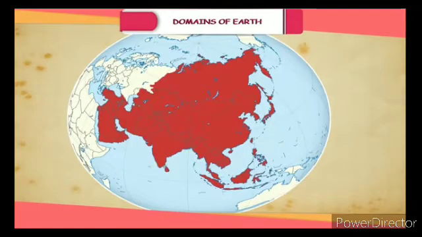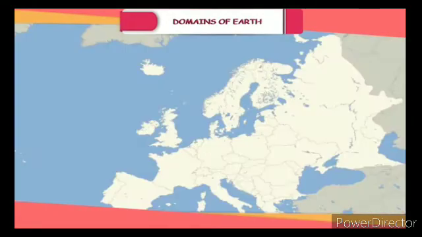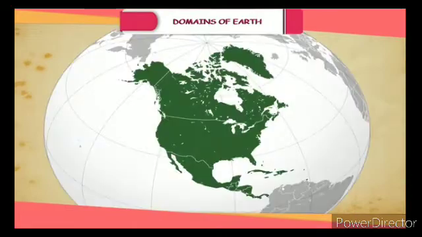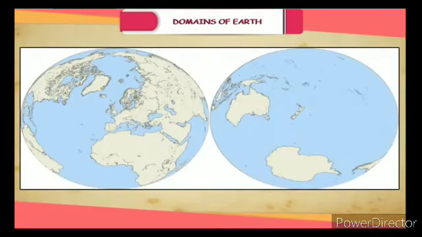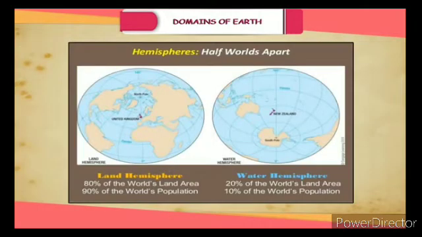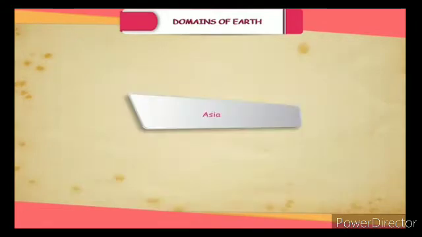Continents. There are 7 major continents, namely Asia, Africa, Europe, Australia, North America, South America and Antarctica. Look at the map of the world, figure 7.1, and notice that the greater part of the land masses lies in the northern hemisphere, which is called land hemisphere. Most of the southern hemisphere is covered by oceans and seas. This hemisphere is called water hemisphere.